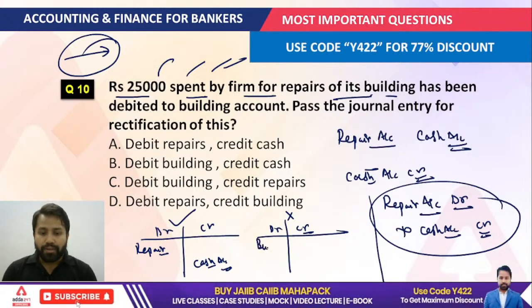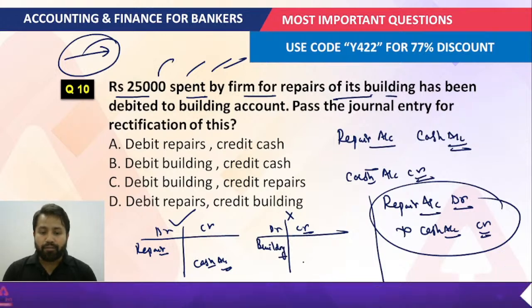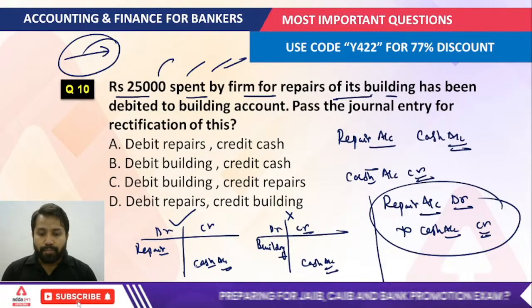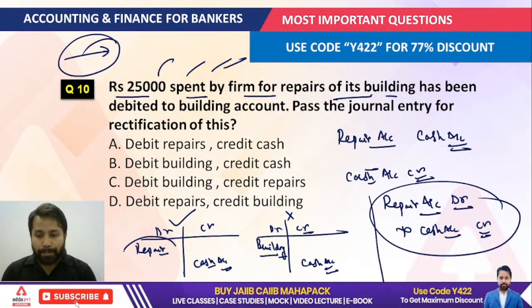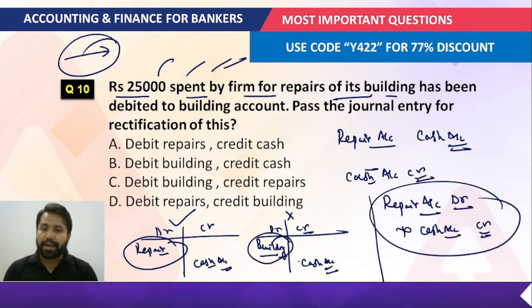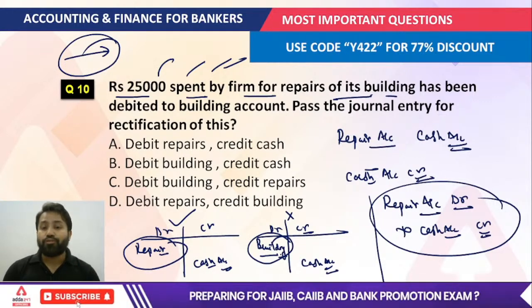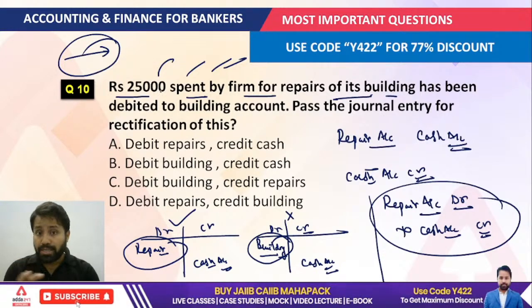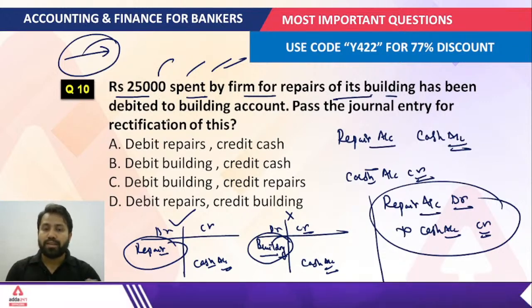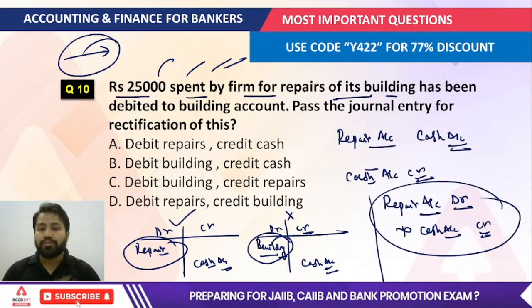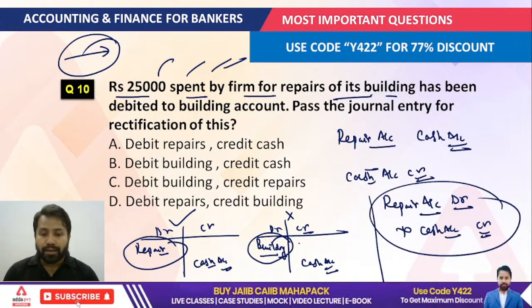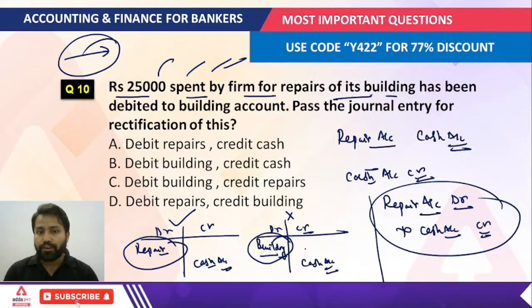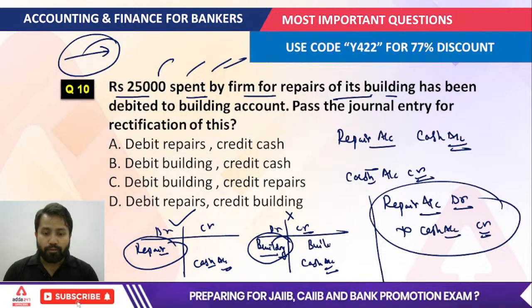By mistake, we debited the building account, and the cash account is credited. We had to debit repairs, but we debited the building account. This kind of error is an error of principle, because we are talking about the company's head account, and we violated a fundamental principle of accounting. To nullify this error, the very first thing I will do is credit the building account.